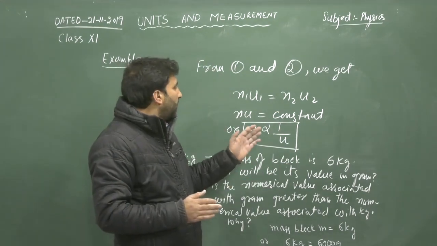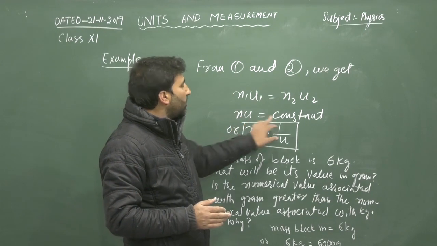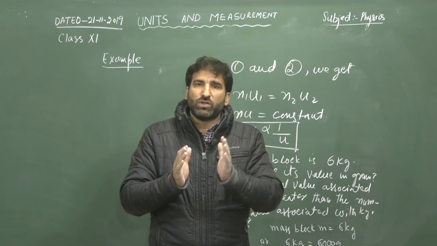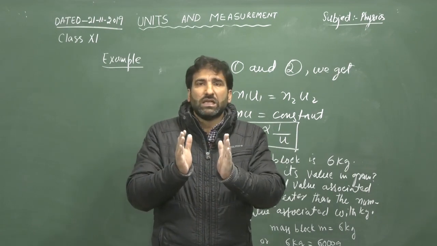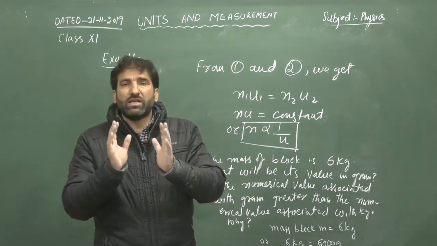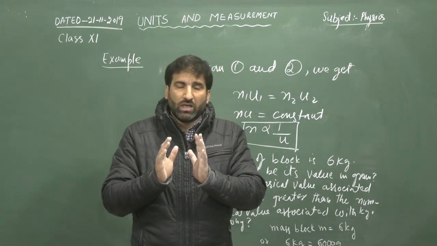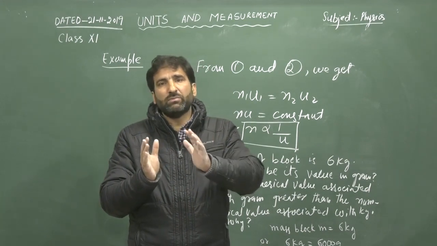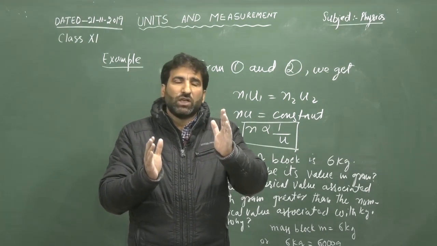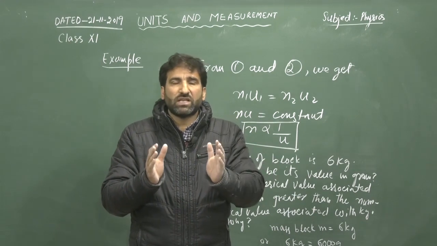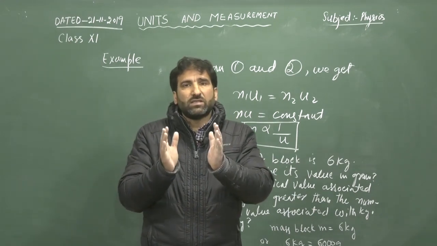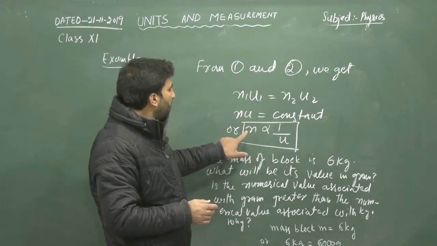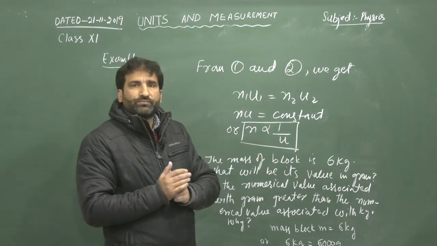So we can write nu is equal to constant. That means the product always remains constant. Number and the unit, their product always remains constant. Although individually they can change, unit can become large and number can become small or vice versa, but the product always remains constant. So we can write nu is constant, or we can write n inversely proportional to u.